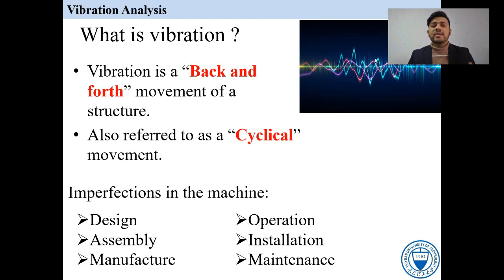The second is assembly, because many times vibration comes from the assembly. The third is manufacturing, and then operation, installation, and maintenance. These are the main factors producing vibration. Next we will study how we can remove vibrations.